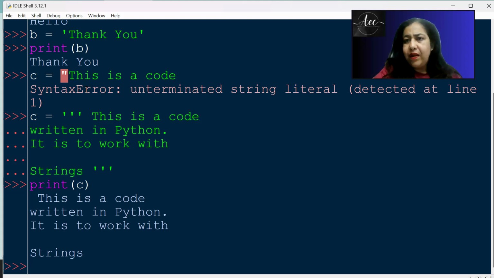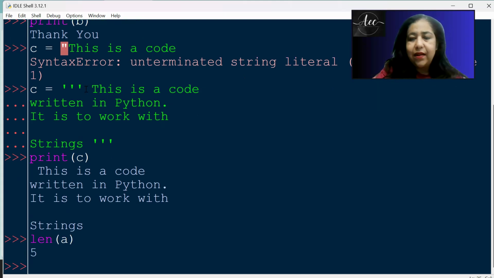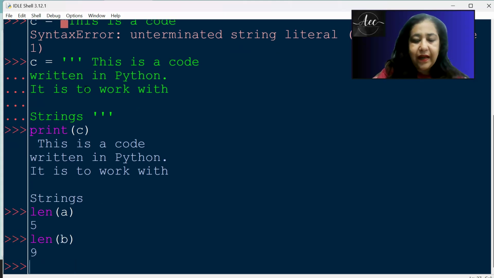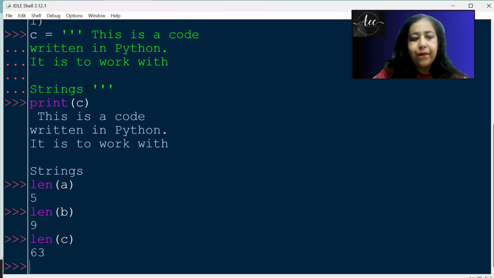Now come the methods which you can use on a string. What can you do with strings? We can find out the length. So if I write length of A, it shows me, there was hello, so there were only 5 characters. Length of B was 9 characters. And length of C is giving you 63 characters. Fine. So we can find the length.